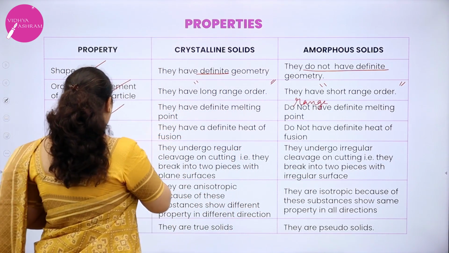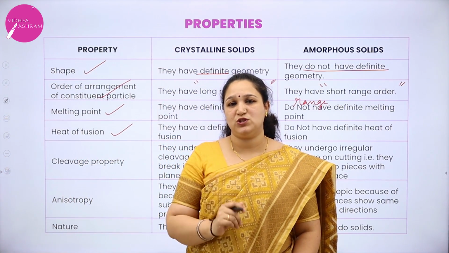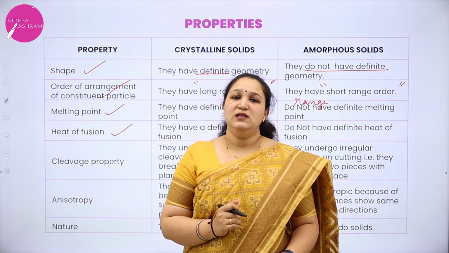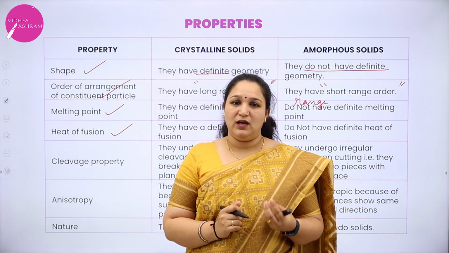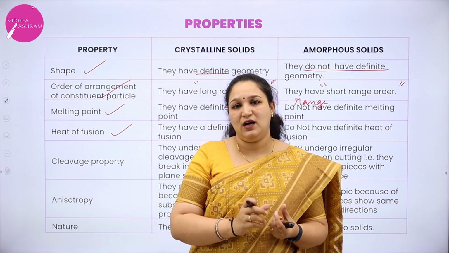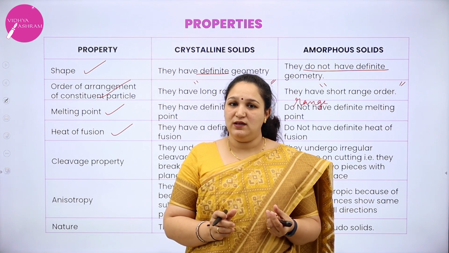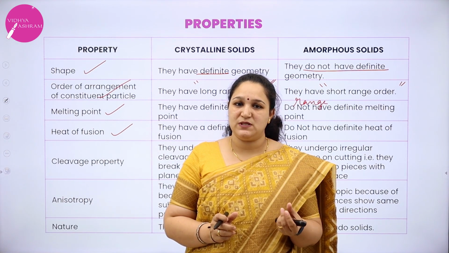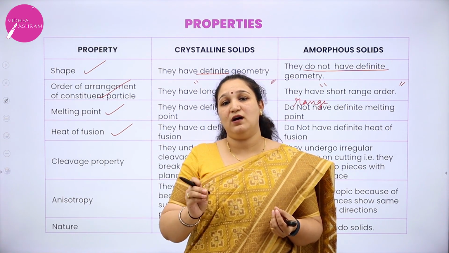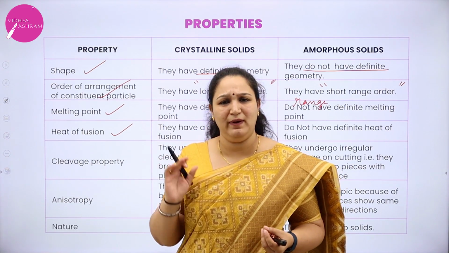Now coming to heat of fusion. What is the meaning of heat of fusion? You learnt it in first year. Just to brush up, heat of fusion is the amount of heat required for a particular mass of a solid to get converted into a liquid, or the energy required by 1 mole of a solid substance to get converted into its liquid form at a particular temperature, usually the melting point, because they melt at the melting point.